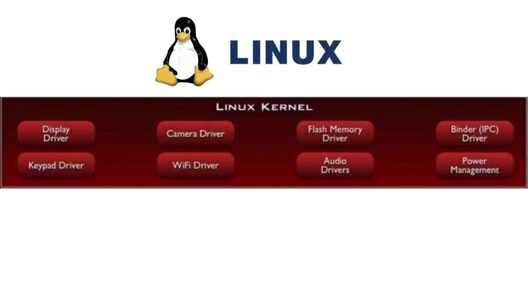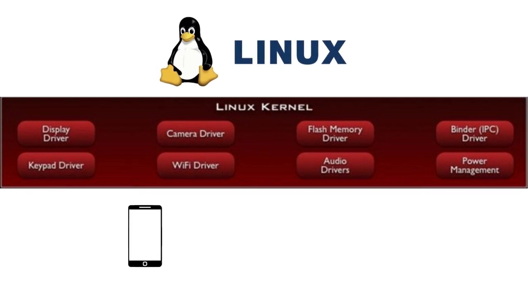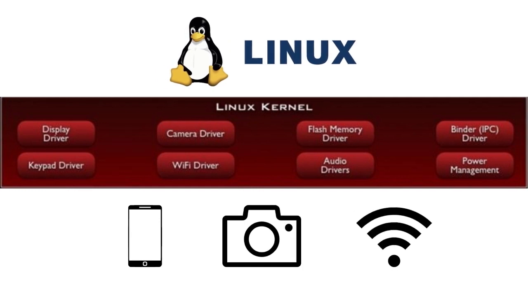Linux kernel is the first layer. We have always heard that Android is based on Linux. By Linux we mean that the kernel of Android is a Linux kernel, and the main work of the kernel is to get work done from the hardware. Hardware can be anything like your display, your camera, your Wi-Fi.